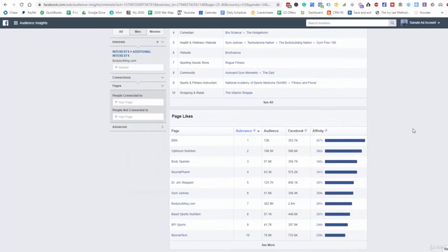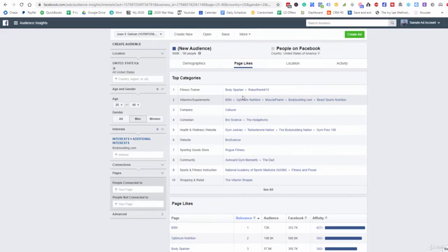And when we go down here and we look at the affinity score, it's how likely your audience is to like a given page in comparison to everyone else on Facebook. So the higher the affinity, the more likely they are to like this page, right? So we can see here BSN, Optimum Nutrition, Body Spartan. More often than not, they're going to also like these pages, which it's showing up here. So then we can break this down even further.